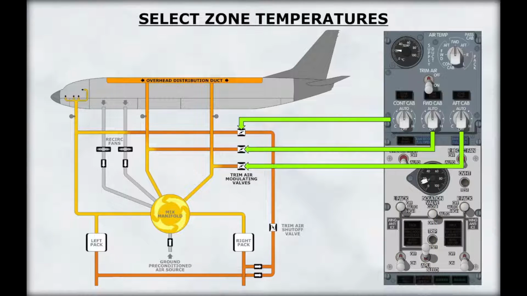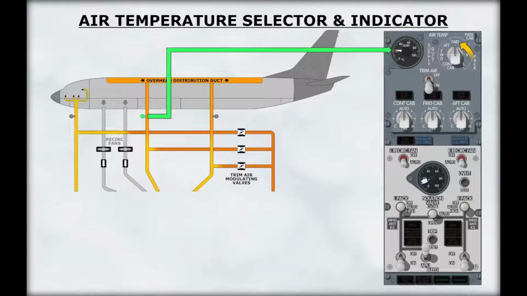Each temperature controller controls the corresponding trim air modulating valve. The temperature controller receives temperature information from sensors located in the ceiling. Placing the temperature selector in the off position will close the associated trim air modulating valve. Air conditioning output temperature is monitored on the temperature indicator. The source to be monitored is selected by the air temperature selector.